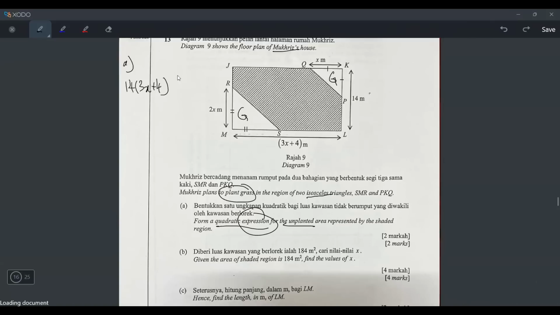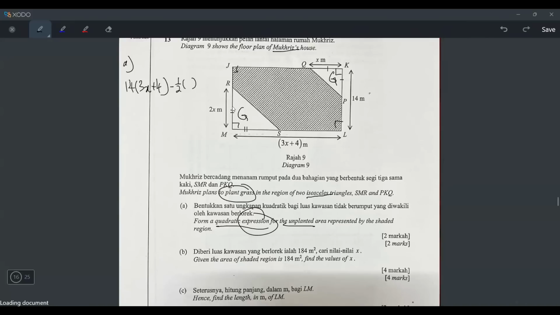But this is the whole area. I have to minus with what? 1/2 times base times height. So we all know this is a 90 degree because this is a rectangle, because it's a floor. And also if you imagine, it looks like a rectangle also, right? So I think it's 90 degree.